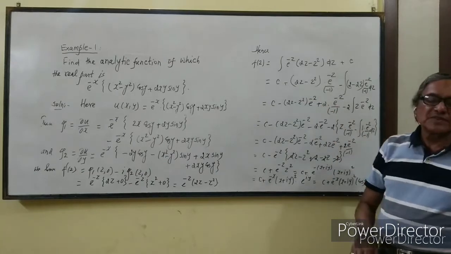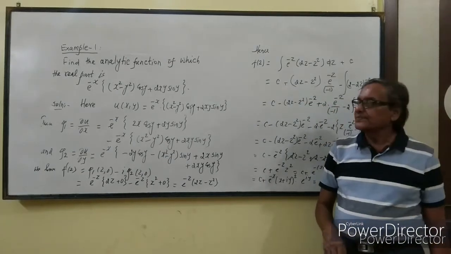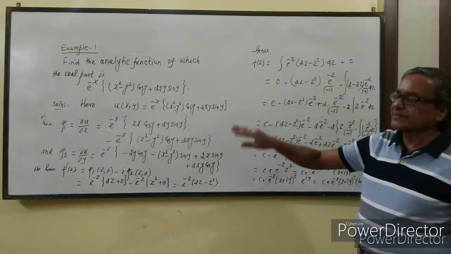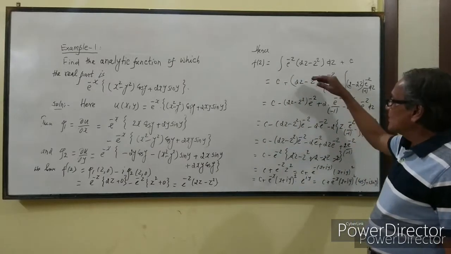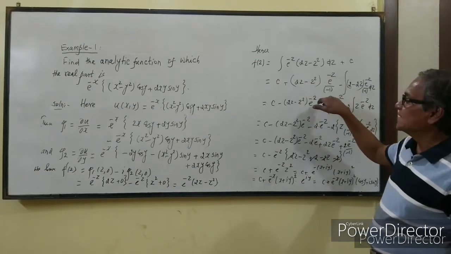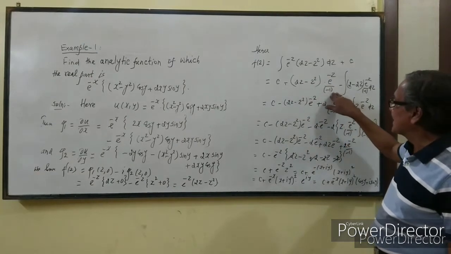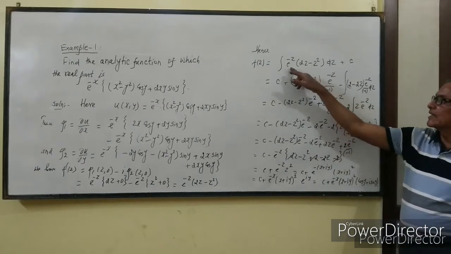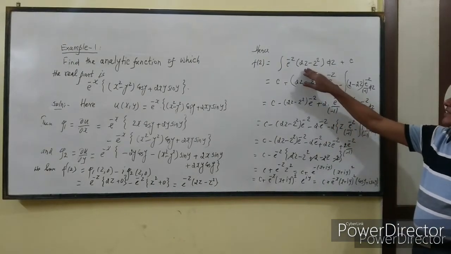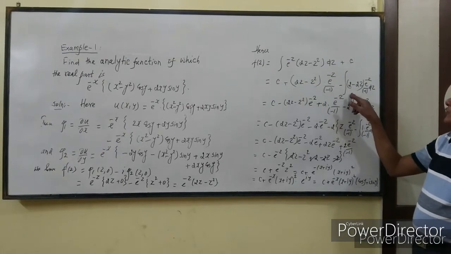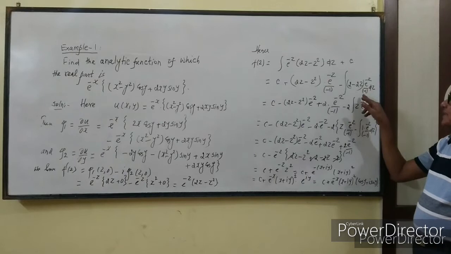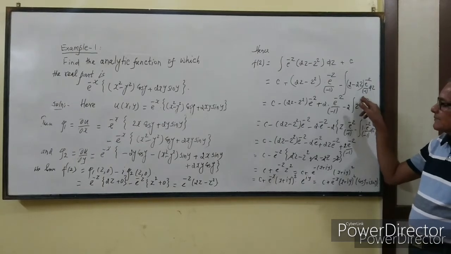Now this is a problem of integration by parts. We shall take this as the first function and this as the second function. On simple computation, first times the integral of second, that is e^(-z)/(-1), minus the integral of the derivative of first, which is 2 - 2z, times the integral of second, that is e^(-z)/(-1).